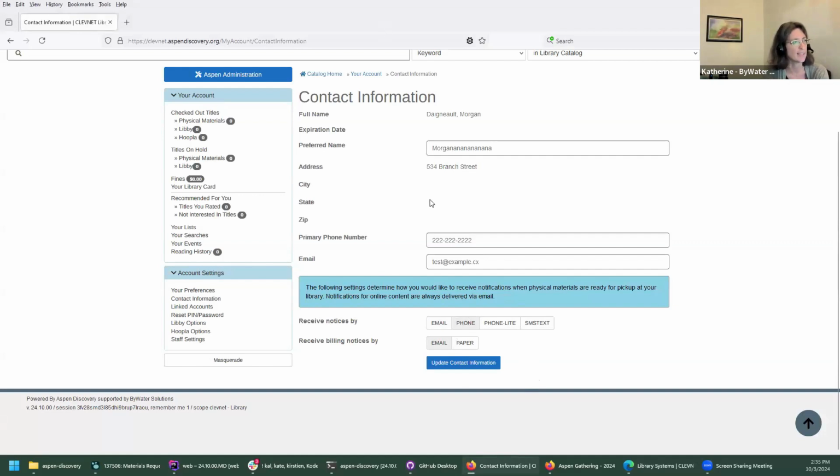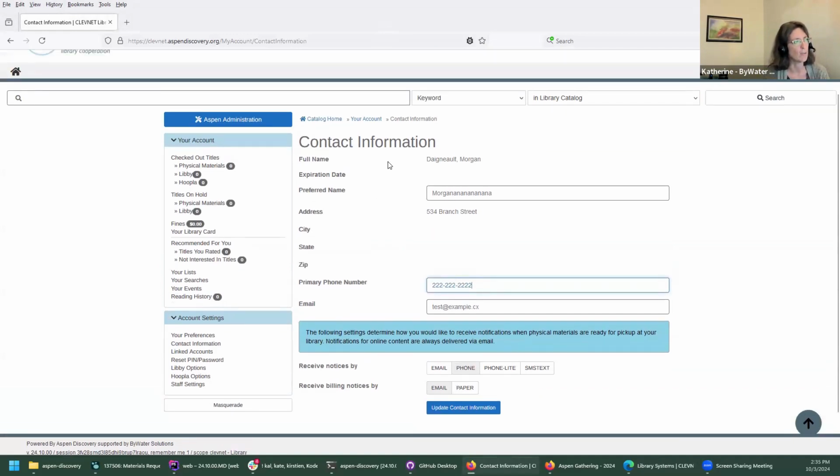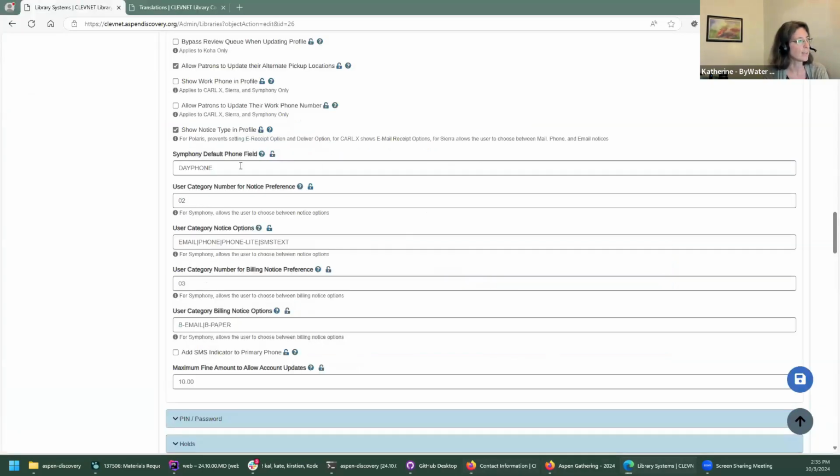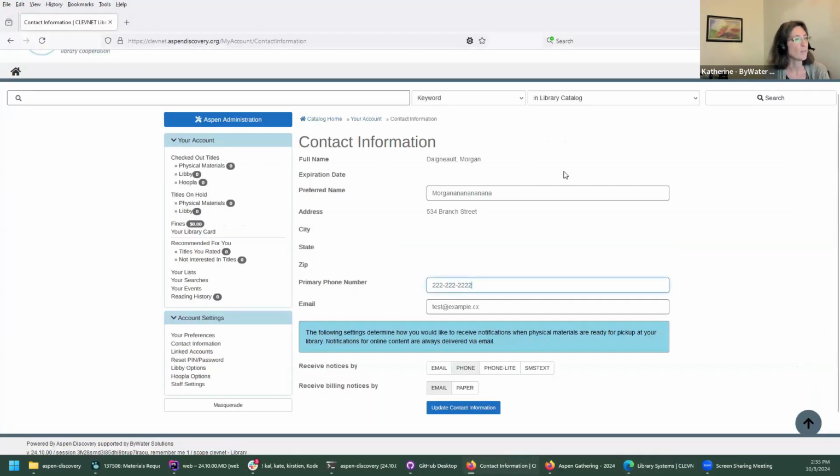And then the other thing is that some Symphony libraries don't put phone number in the phone field. So CleveNet is using Dayphone, I think, and that was causing this form not to be submittable. If you tried to change the phone number, you just got an error. So there is now a new setting, Symphony default phone field, and Symphony libraries should put in the field they actually use here. And the form will look the same. The patron won't see anything different, but they will be able to change their phone number. So I think that's all I had to say about that.